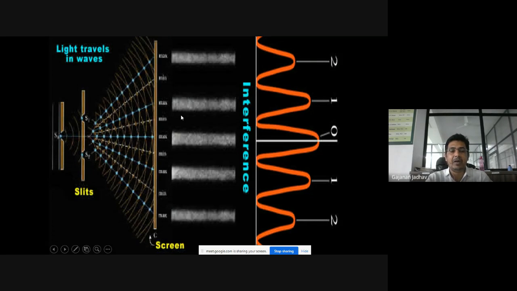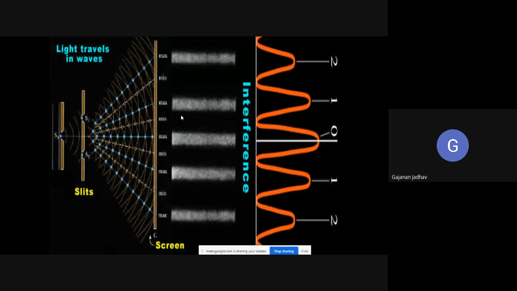Similarly we are getting the minima also. That means when the crest of one light wave coincides with the trough of the other, or trough with crest, then due to superposition of these two light waves, the point where they interact will have the minimum intensity. That point will be a dark point, and we call it a minima. Likewise we get the minimas and maximas on that interference pattern, which you can understand very easily.